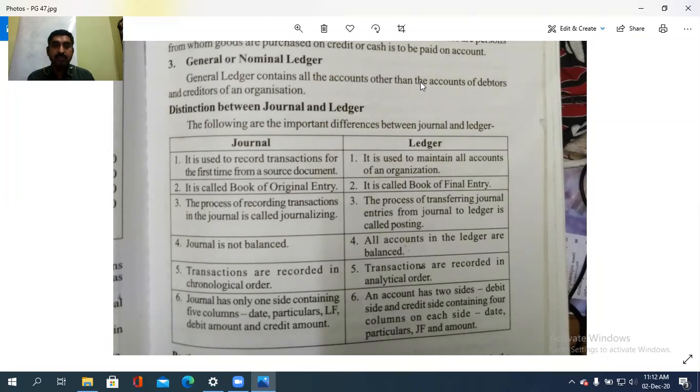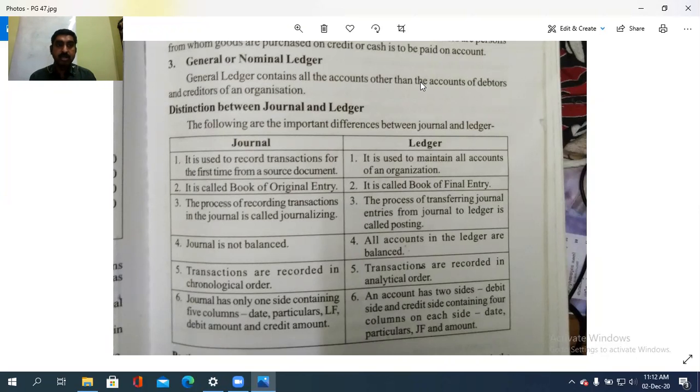Journal is not balanced while all the accounts in the ledger are balanced. And transactions are recorded in chronological order, means in the order of their happening, while in the ledger transactions are recorded in analytical order. And journal has only one side containing 5 columns: date column, particulars column, ledger folio column, debit amount column and credit amount column.